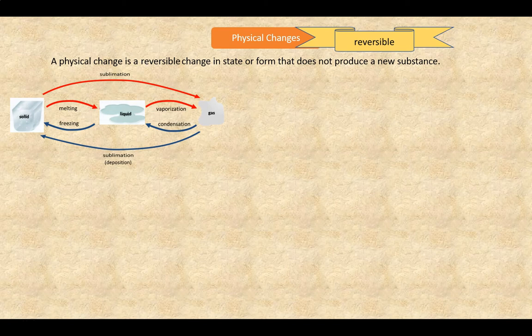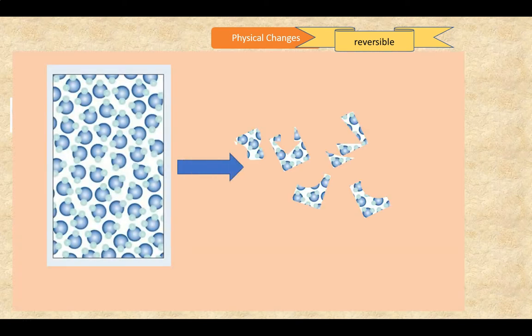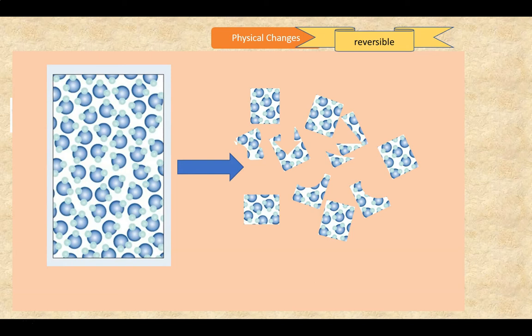But when it comes to a change in form, like ripping a piece of paper, how is this reversible? Well, in theory, you could take the pieces and glue them or tape them back together. This may work with two large pieces, but seems impossible with shredded paper. The point is that the atoms and molecules in all the pieces are still the same as when they were in one piece, so nothing has changed. If the pieces became different in some way, like changing their structure, then that would be called a chemical change.